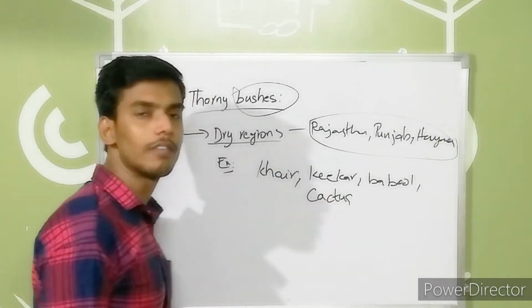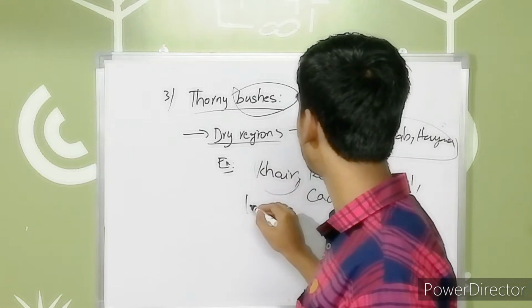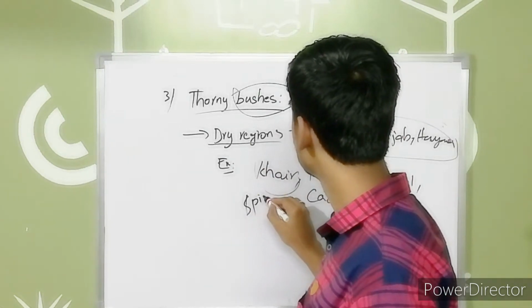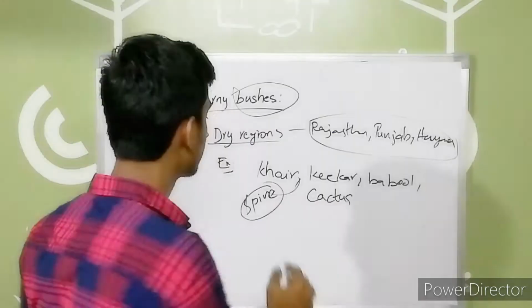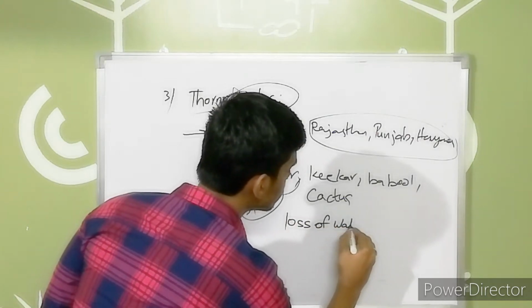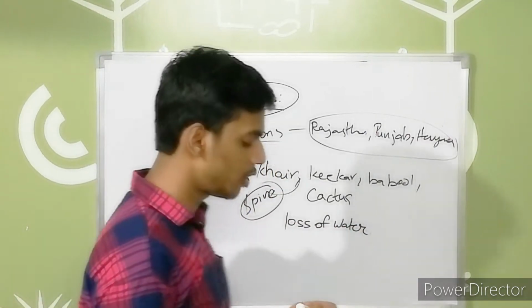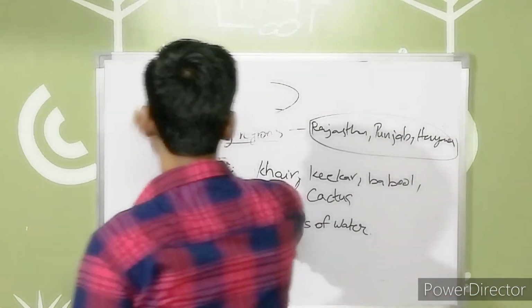So what is the specialty when you observe this? These leaves are present in the form of spines. Due to this formation in the spine, it helps us to avoid the loss of water. So this is a major advantage of these thorny bushes, right? Let's move to our next classification.